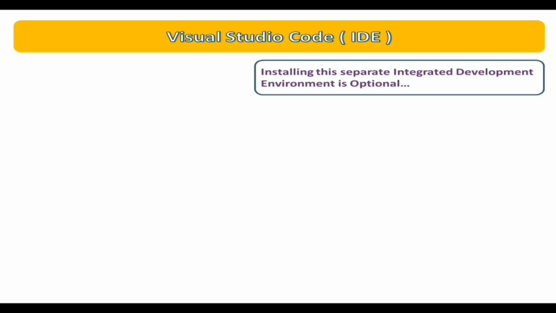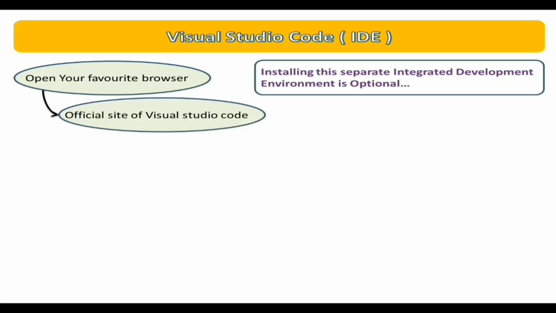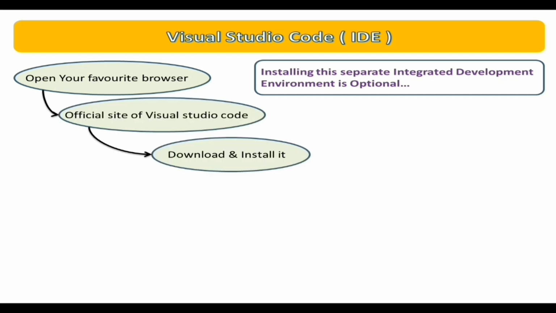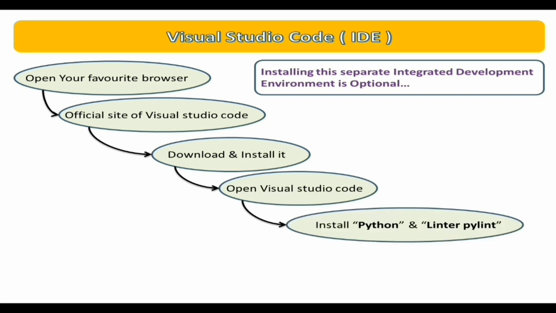Now let us see how to download and install Visual Studio Code. This is an optional part, but if you want you can install it. So go to your favorite browser, visit the official site of Visual Studio Code, download the exe file and install it. After installation, open Visual Studio Code because you'll have to install certain extensions, Python and linter_pylint, in order to write Python codes and run them.